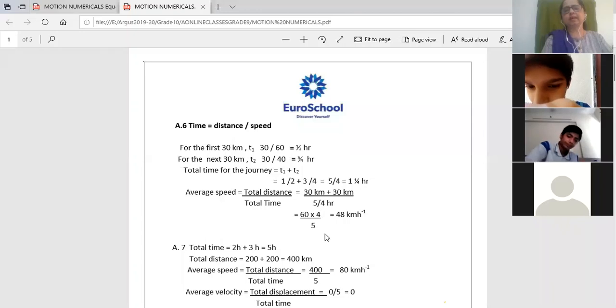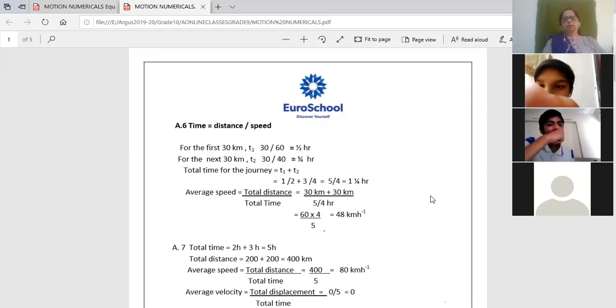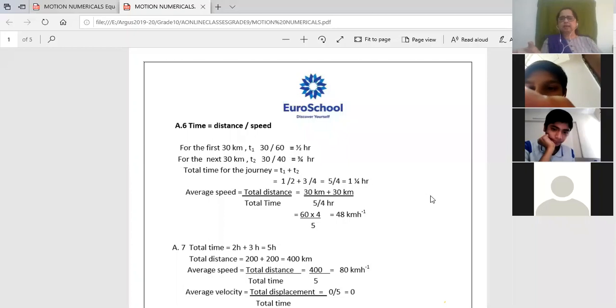So 60 divided by 5 upon 4: 5 will be in the denominator and 4 goes up. What is the speed that I get? Average speed is 48 kilometer per hour. Did you follow? First I find the time for the first 30 kilometer, then the time for the second 30 kilometer. Add both the times. After adding both the times, you take total distance divided by time. So this is the answer.